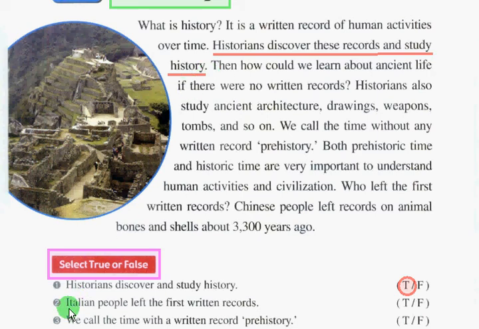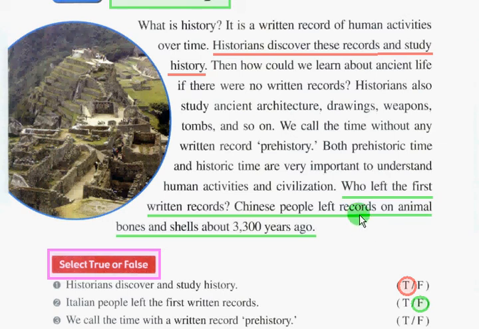Next, number 2. Italian people left the first written records. Is it true or false? The answer is false. Here, who left the first written records? Chinese people left records on animal bones and shells about 3,300 years ago.